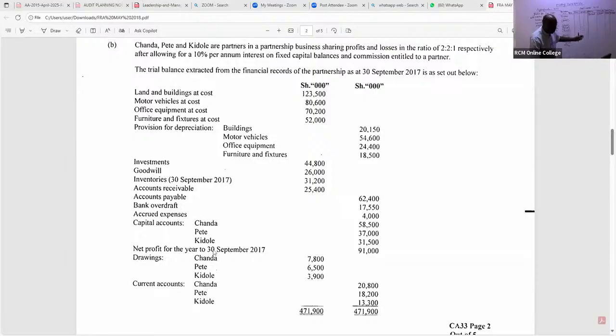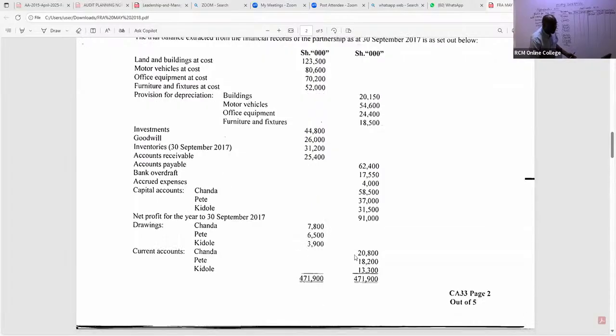Remember, this is the capital account. All right, capital accounts being given there. Then we have their current accounts. You can see again, three of them are on the credit side. If one is on debit, you take it on debit. So you write their current accounts. The current account, free marks, I'm telling you. Current accounts, we have 2,800.